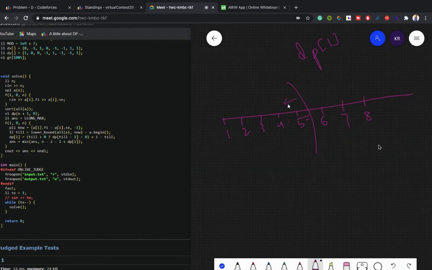How many bombs will remain? Three bombs. So DP of 5 will be 3, the number of bombs that will remain.